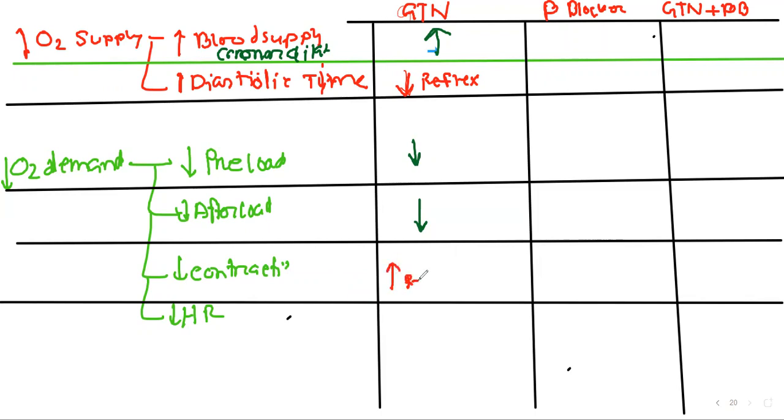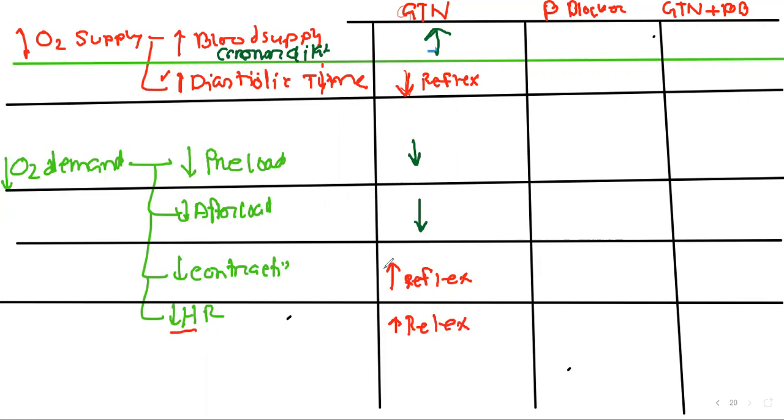Increased contractility is mainly by reflex of the sympathetic nervous system. We also know that with increased heart rate, diastolic time is decreased, which reduces oxygen supply. Here heart rate, a parameter of oxygen demand, has also increased reflexly, and this is not good for us.